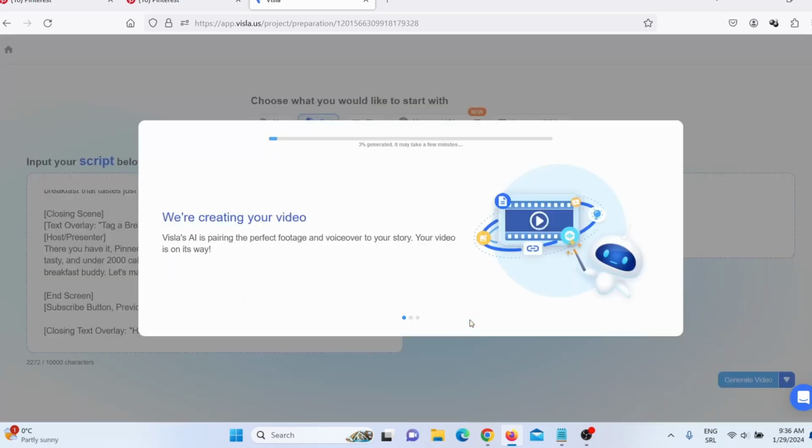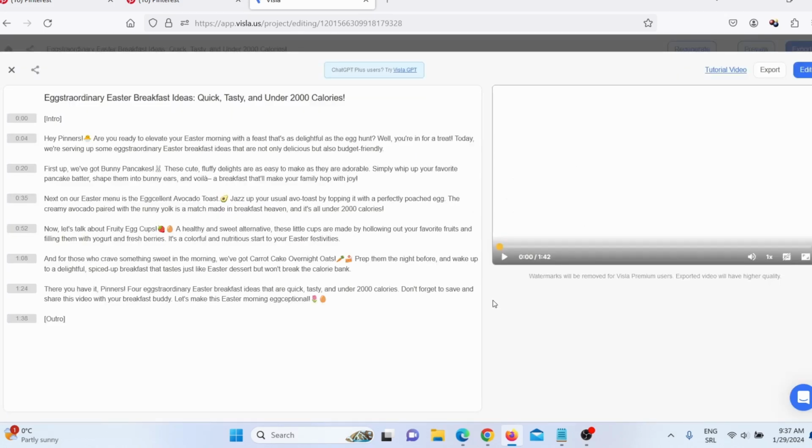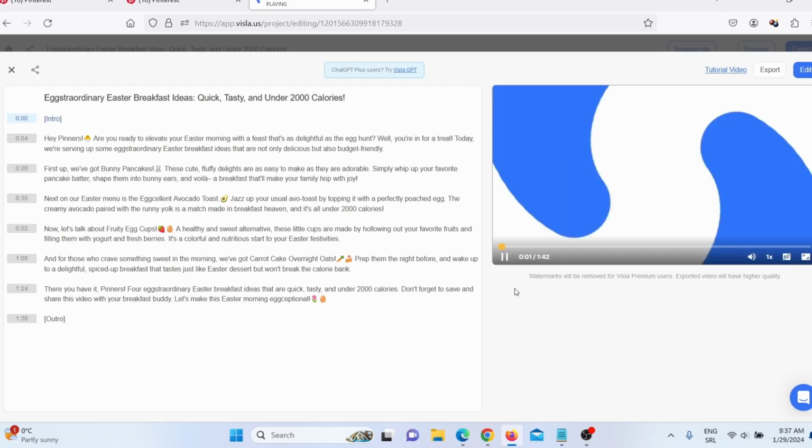Visla AI will generate this video for us depending on how long this script is. This can take up to 5 minutes or even up to 30 minutes. So let me just pause this video until Visla AI finishes making this video. And Visla finished making this video, so when I click here on play, you will see how this video looks.